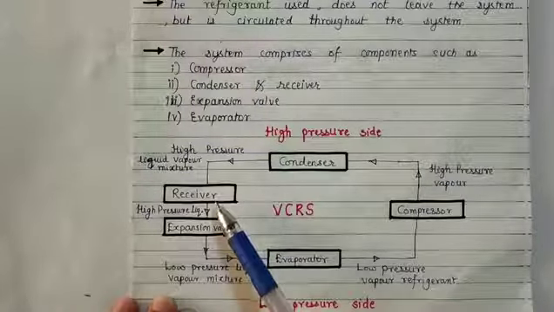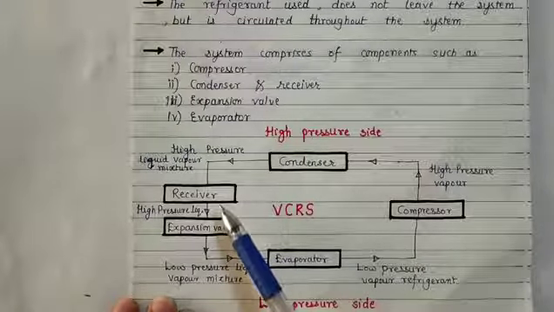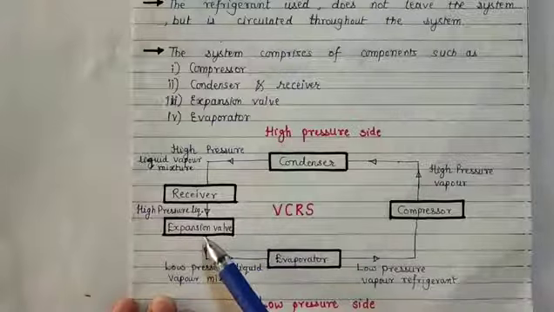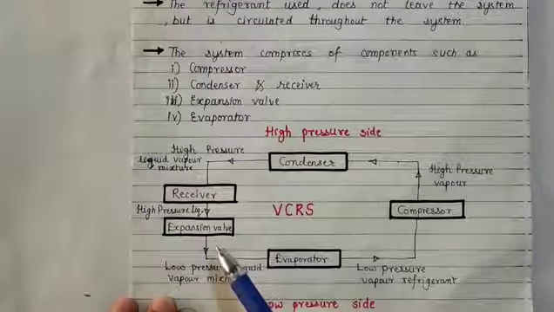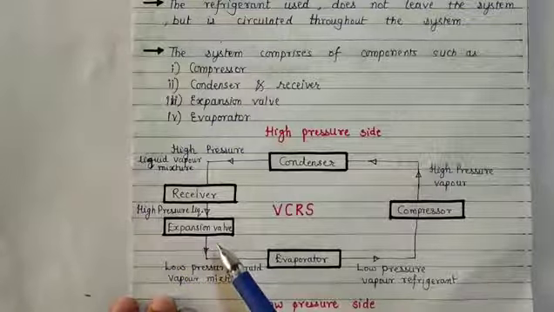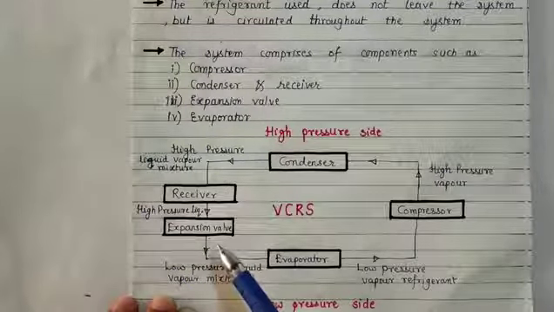These are sent to the receiver, where the receiver will send the required amount of liquid refrigerant to the expansion valve, and in the expansion valve the expansion process occurs, that is pressure reduction along with temperature reduction. So pressure and temperature will reduce at constant enthalpy.